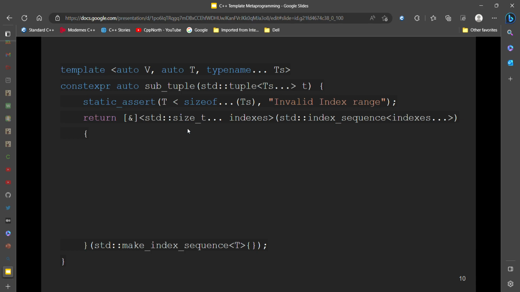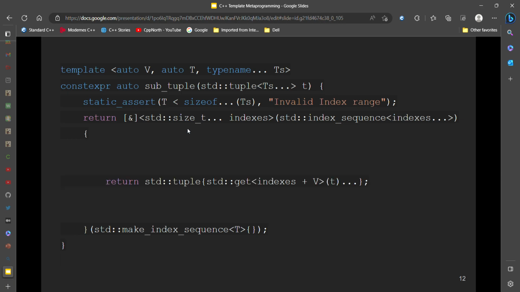This is where we have a lambda expression and we immediately invoke it. For this one, we immediately invoke it with an index sequence. And there's a slight error in this code, because it should be make_index_sequence of t minus v. All we want out of this is to get all the indexes from 0 up to t minus v.